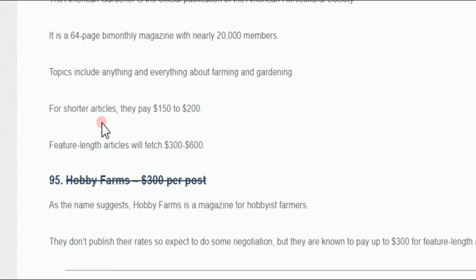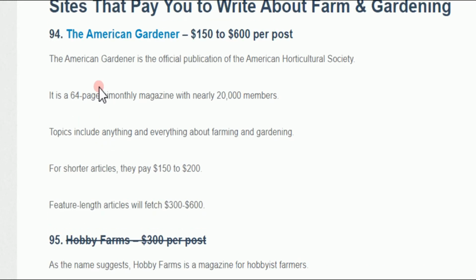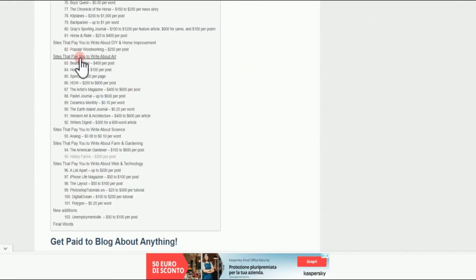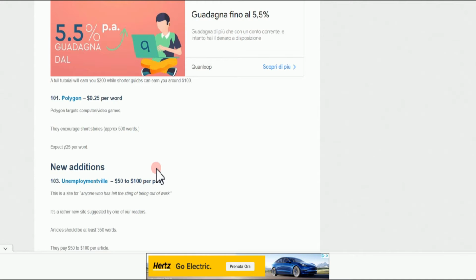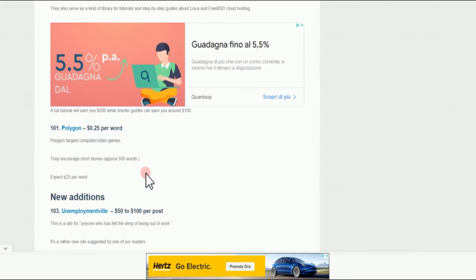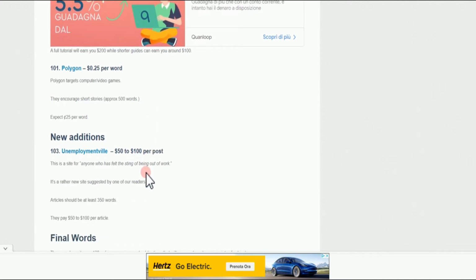For shorter articles, as you can see what's written here, they are willing to pay between $150 to $200. And if your article is of feature length, at the end of the day you're going to be making between $300 to $600 per article that you write for American Gardener. If you choose any article here, the first thing you do is read what it's all about. For the sake of this video I'm using farming, but it doesn't mean that you have to use the same farming article.